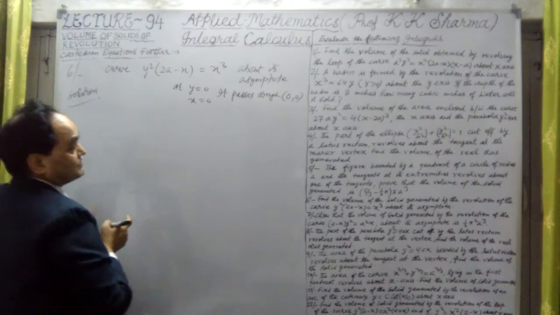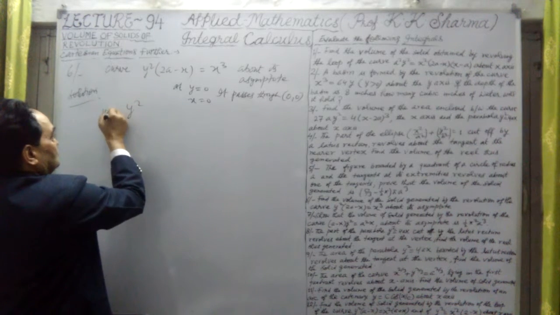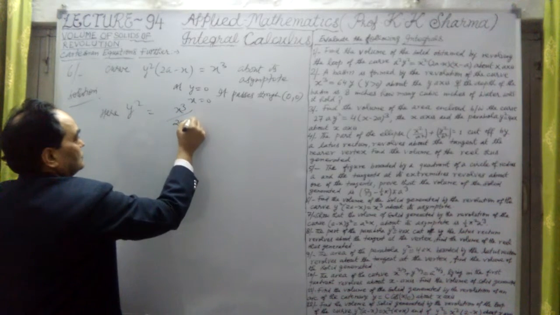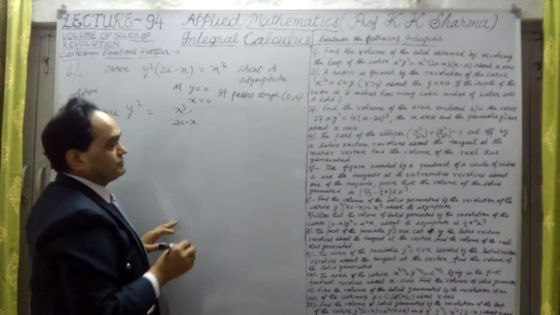Secondly, if y square is to be calculated, y square is equal to x cube upon 2a minus x. So at x equal to 2a, y is plus minus infinity.